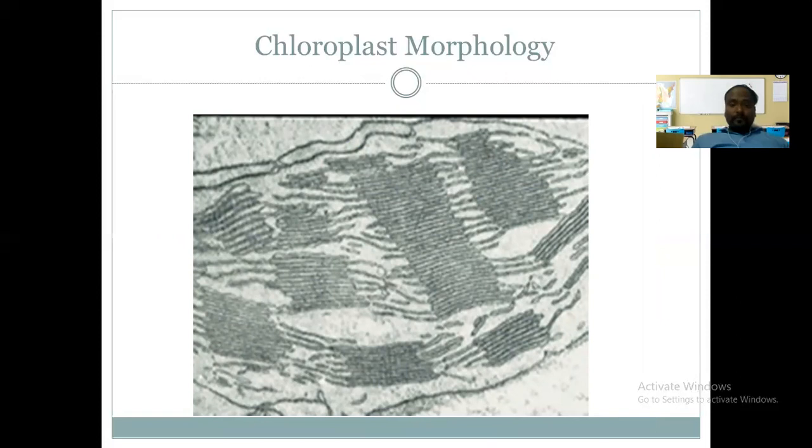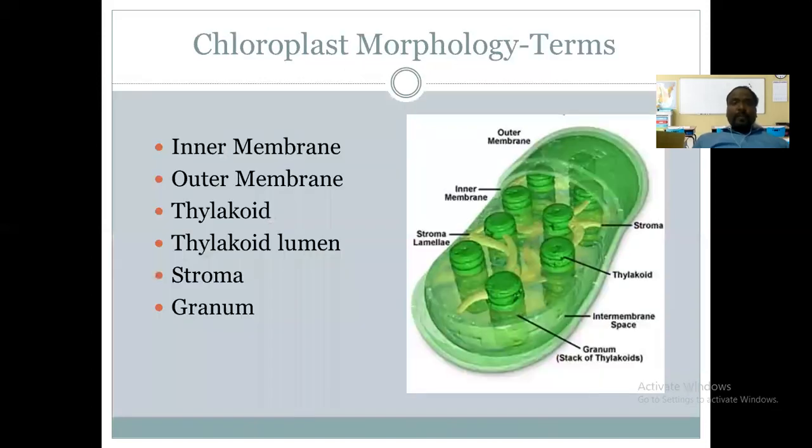Okay, so all these dark colored stack-like structures are the grana. Are you getting it? And they are interconnected with each other. So this is the chloroplast morphology.